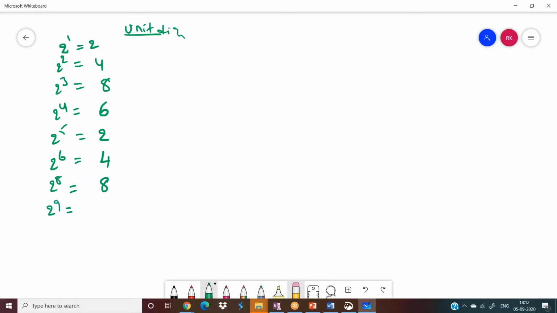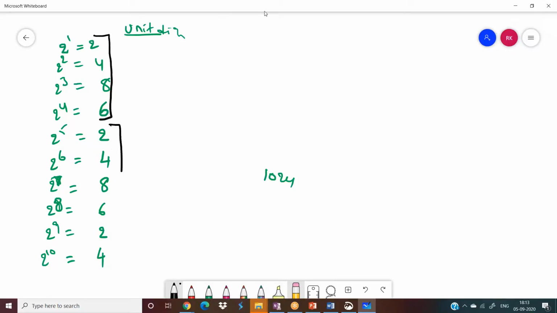I forgot 2 power 7. 2 power 7 is 128, so I'll consider only 8. 2 power 8 is 256, so I'll consider only 6. 2 power 9 is 512, so I'll consider only 2. 2 power 10 is 1024, so I'll consider only 4. Now, if you look at the numbers clearly, 2486, 2486, 2486, they are repeating. Yes or no?